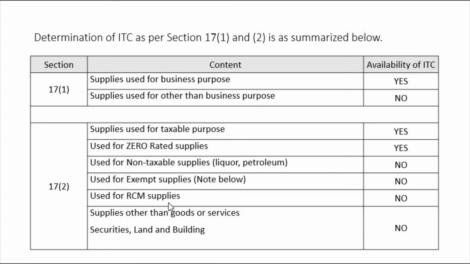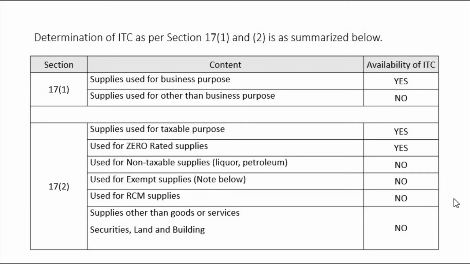Used for RCM purposes, that is reverse charge mechanism supplies, no. Supplies other than goods or services like securities and land and building, no. Hope you have understood this point, this table, right?